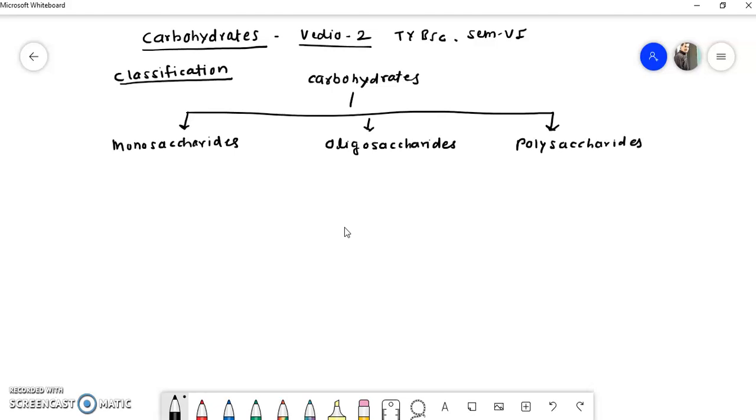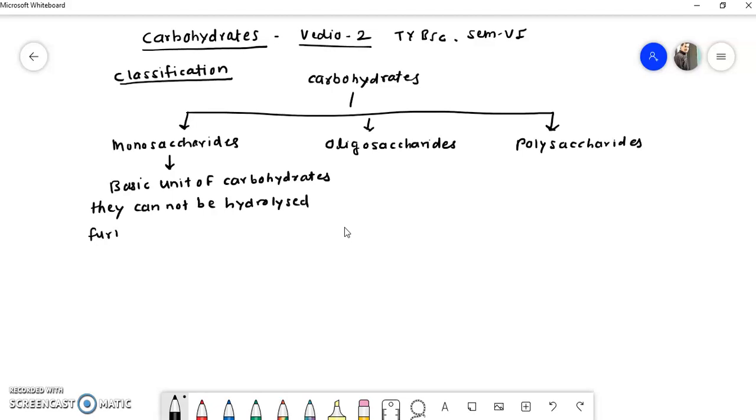Now, depending upon the name, you can understand what is meant by monosaccharide, oligosaccharide, and polysaccharide. Monosaccharides are the basic unit of carbohydrates, remember, and they cannot be hydrolyzed further into smaller units.